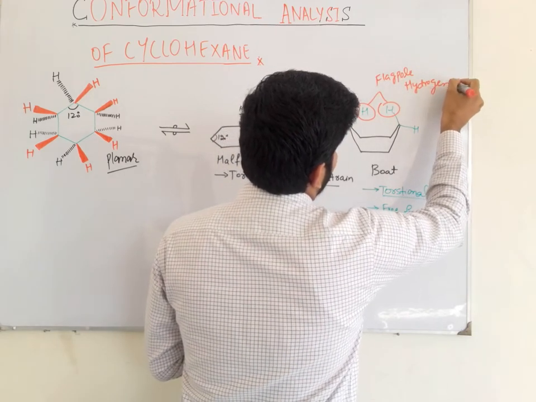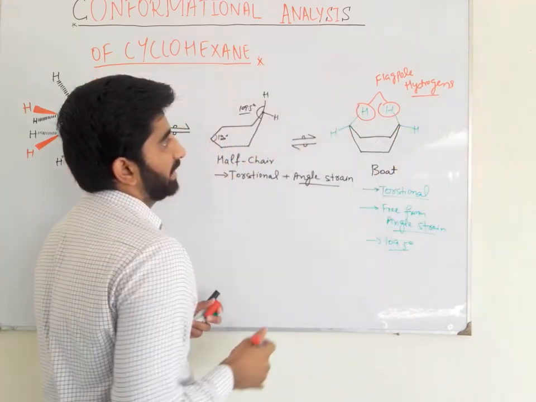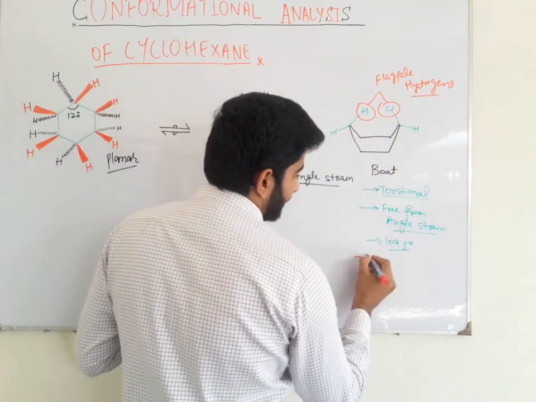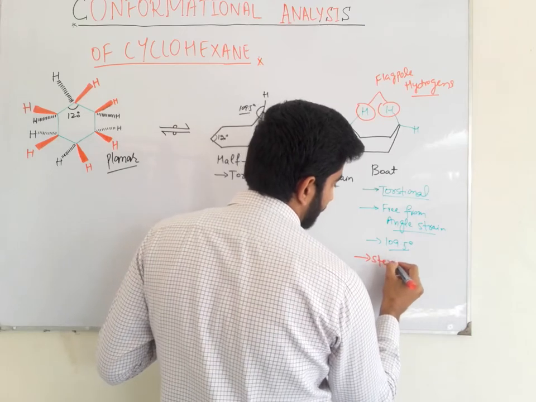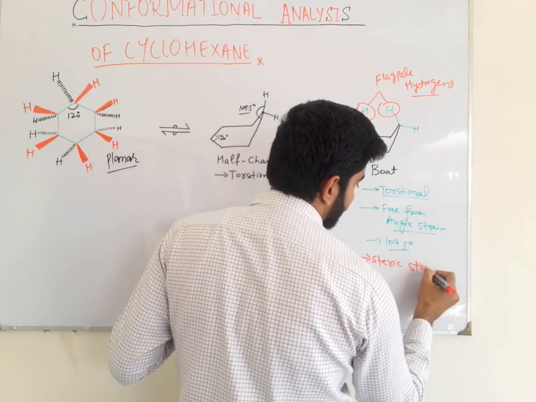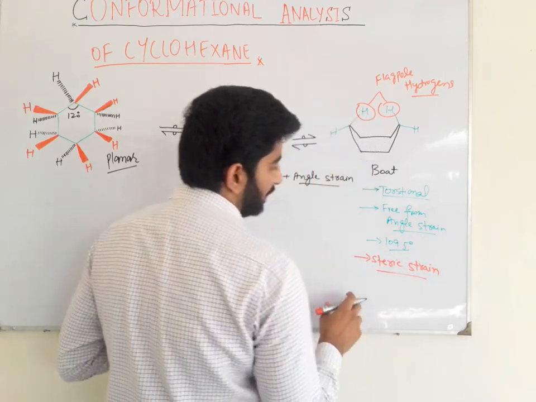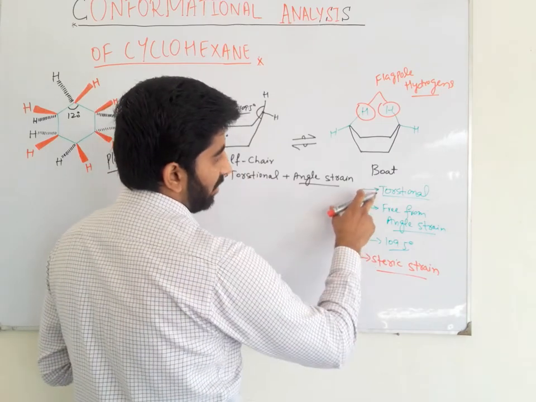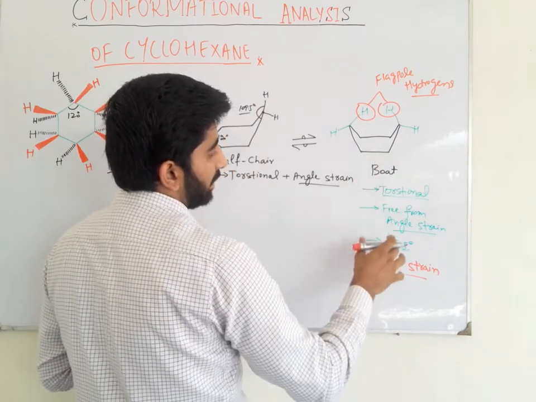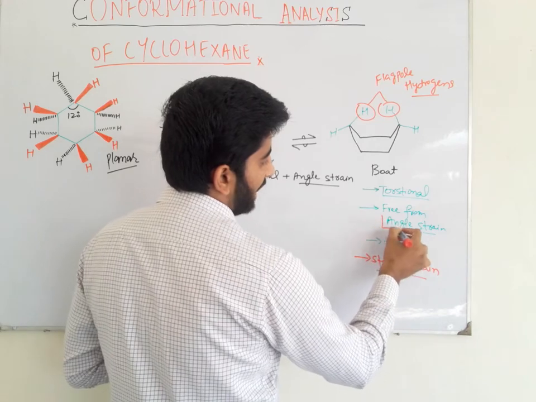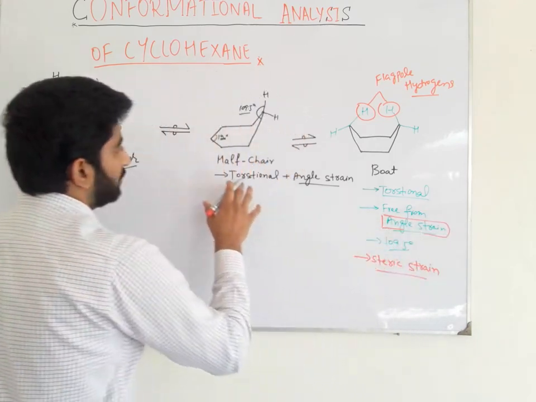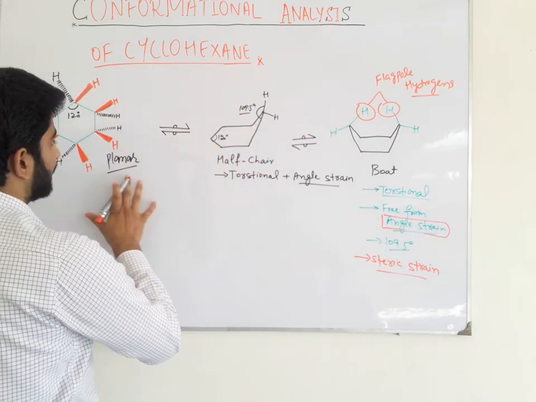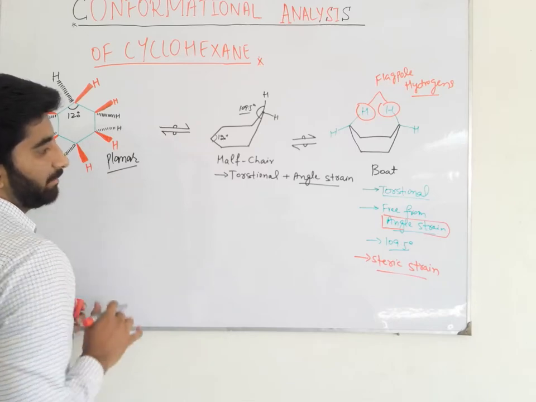Due to the interaction between these flagpole hydrogens, there is also steric strain present. So due to the presence of steric and torsional strain it is unstable, but it is almost free from angular strain.